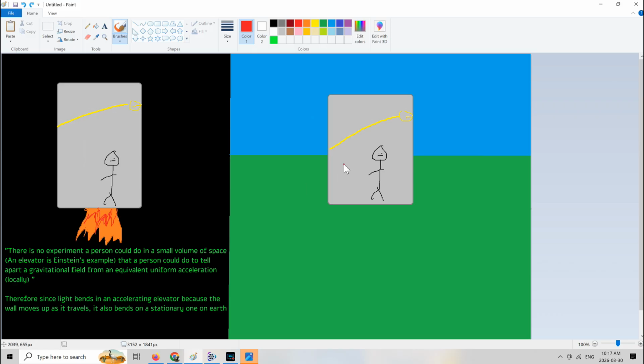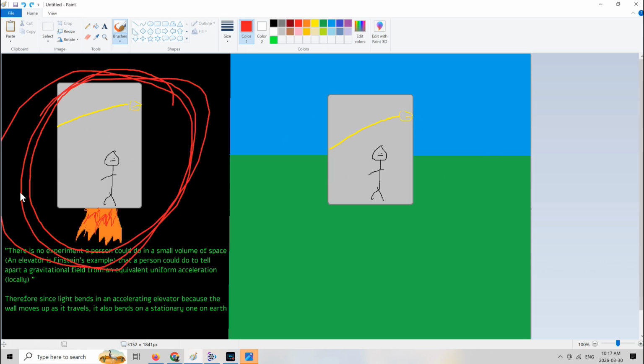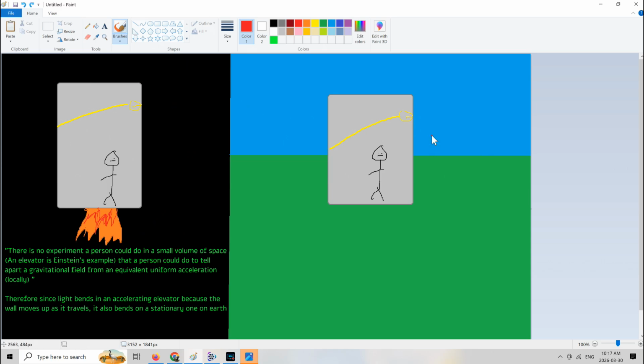So Einstein had to change his math, so he added in this thing called space-time curvature, and this is why, from the stationary perspective, the light bends twice as much. So the Eddington eclipse showed that in a gravitational field, light bends twice as much as he would have predicted. And the prediction was based on the equivalence principle here, on the equivalent uniform acceleration.